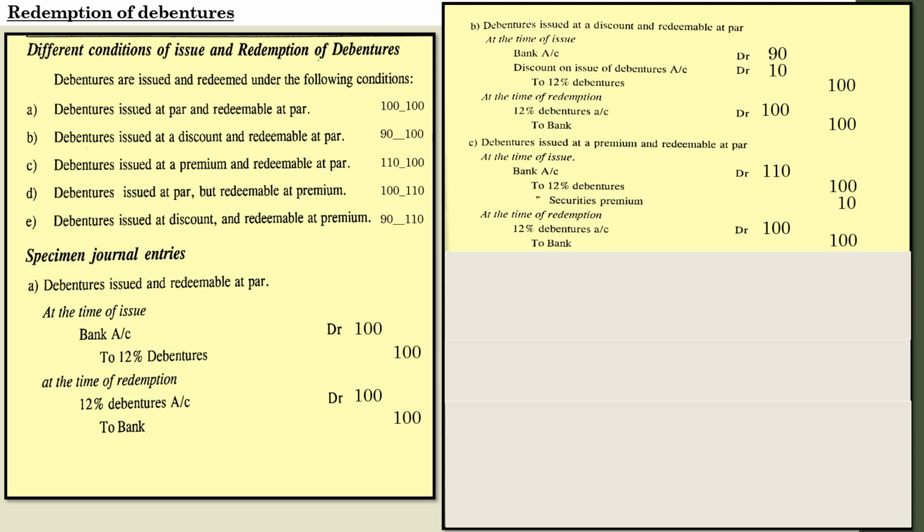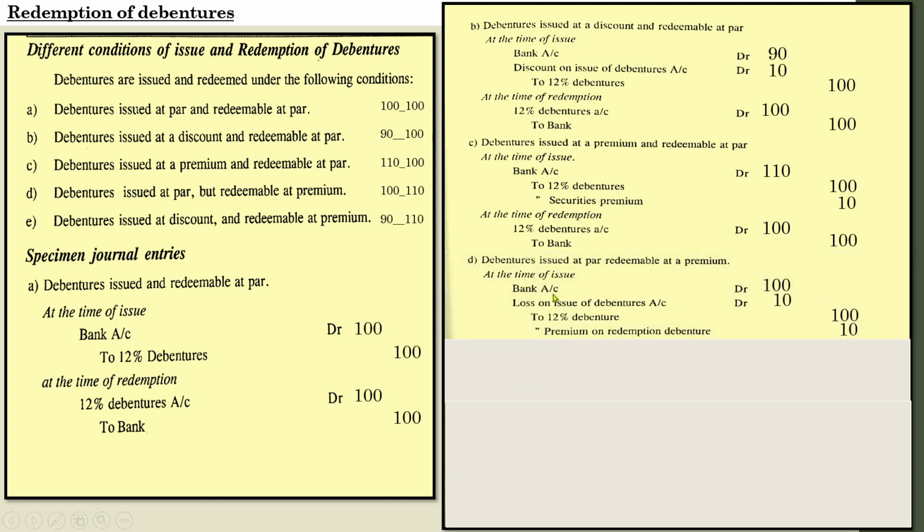So in that case the company has to suffer loss. So at the time of redemption the company has to pay more. So when compared to the issue value of the debenture with the redemption value of the debentures, at the time of issue itself the company must consider the loss with regard to those debentures. So the entry will be bank account debtor rupees 100, loss on issue of debentures account debtor 10, because here the loss on debentures means the premium the company has to pay more with regard to those debentures at the time of redemption.